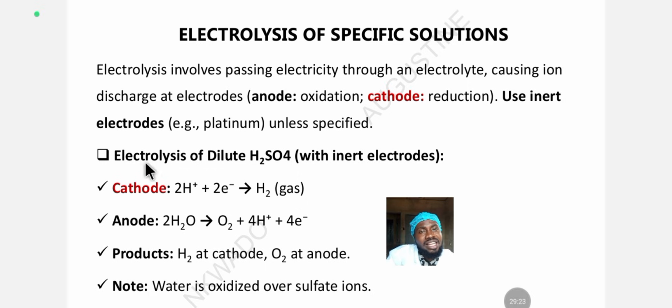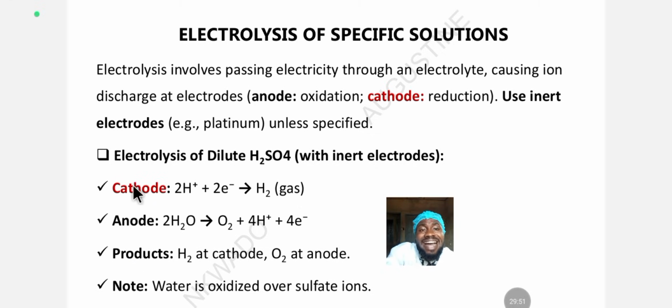The first we have here is the electrolysis of dilute tetraoxosulfate(VI) acid with inert electrodes. So this one is with inert electrodes. If you use an electrode that is unstable, it is going to react. This is a strong acid. It's going to attack the electrode and react with it to form another compound. So it's going to affect the electrolytic system, and we won't achieve what we wanted through electrolysis.